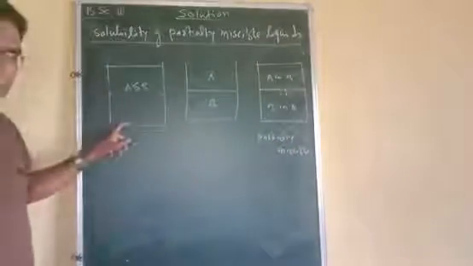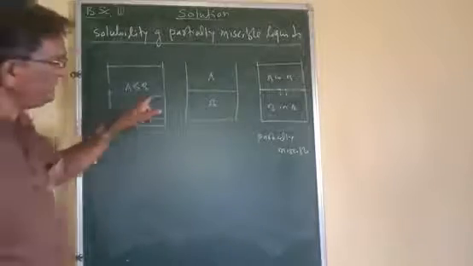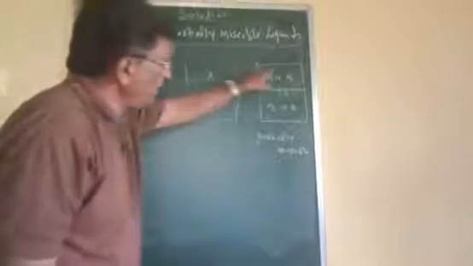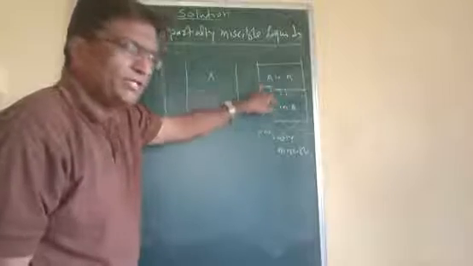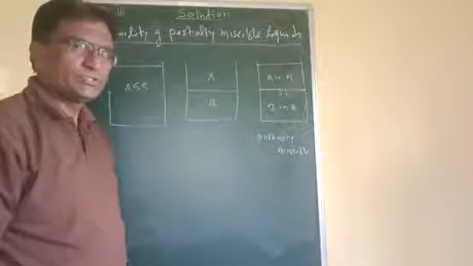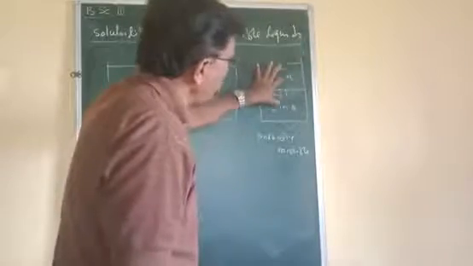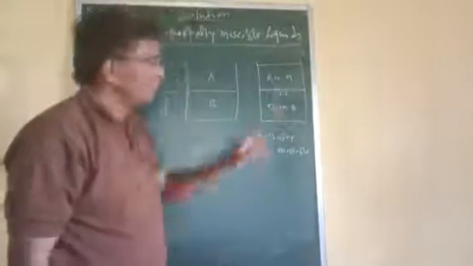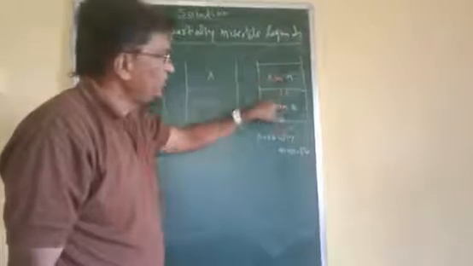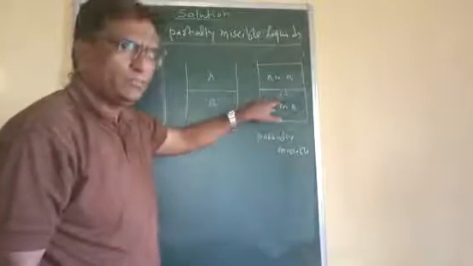See the difference: this is completely miscible, this is completely immiscible, and here are partially miscible liquids. These two solutions are called conjugate solutions of each other.